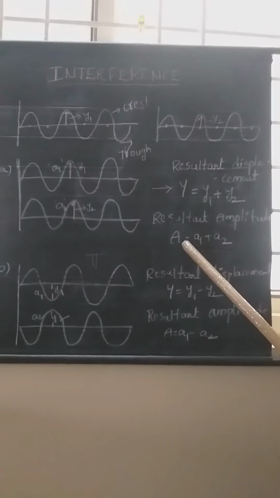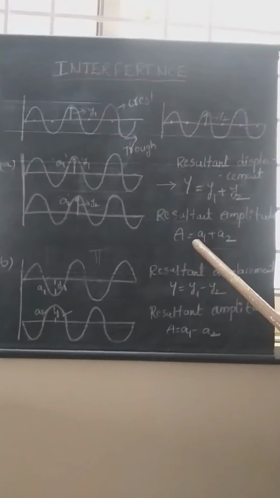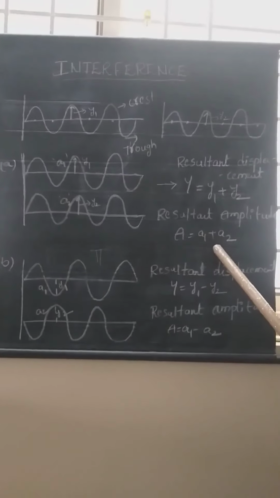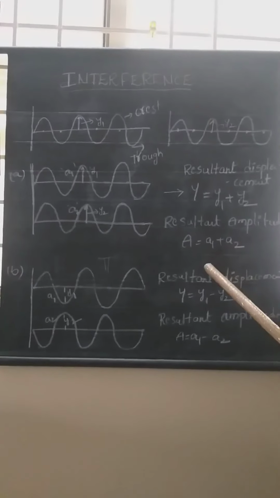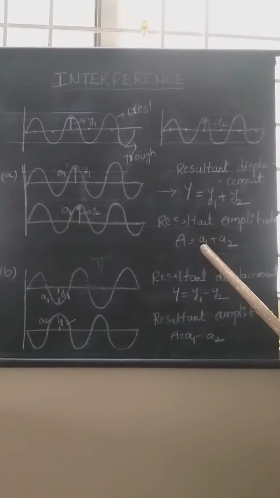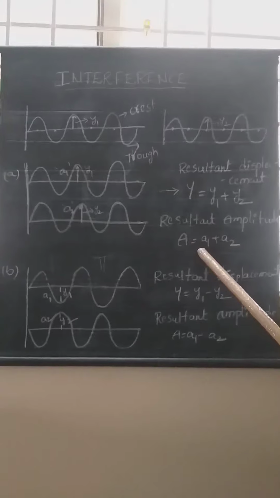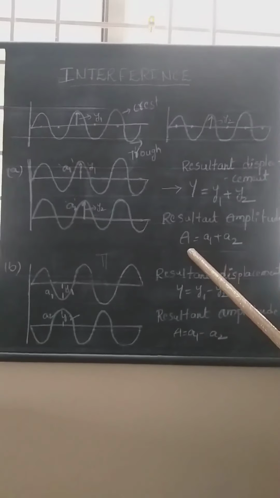Then the resultant amplitude will be like this. Resultant amplitude is equal to A1 plus A2. Why do we need the value of resultant amplitude? The reason is to know the value of the intensity of light.